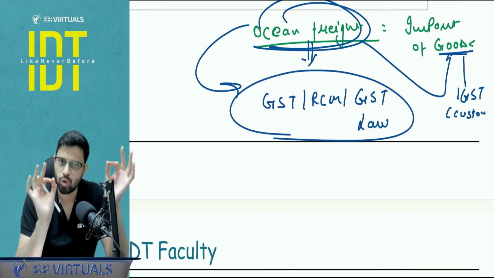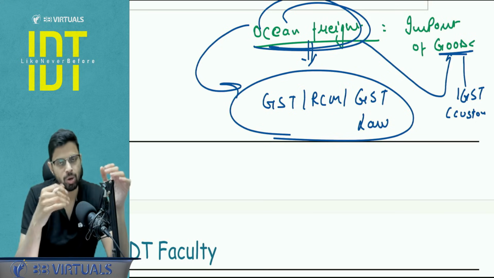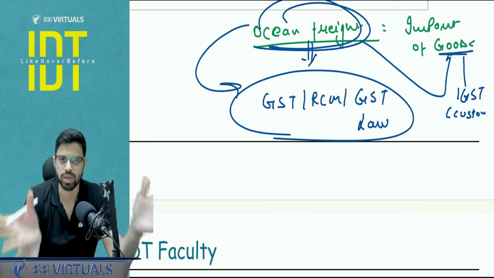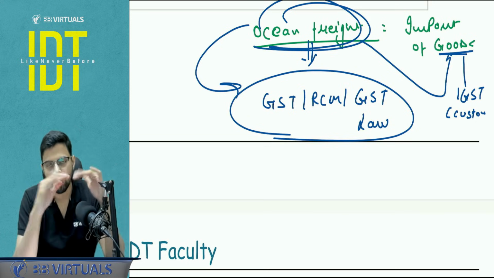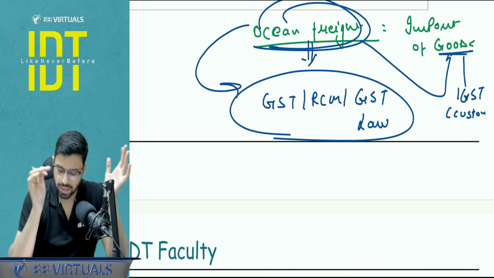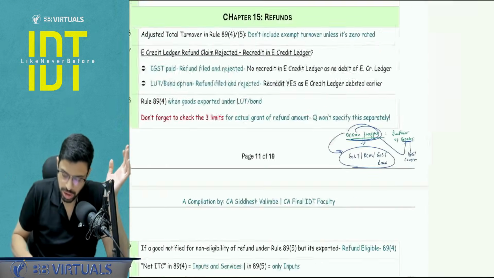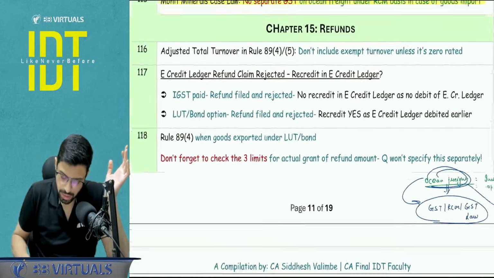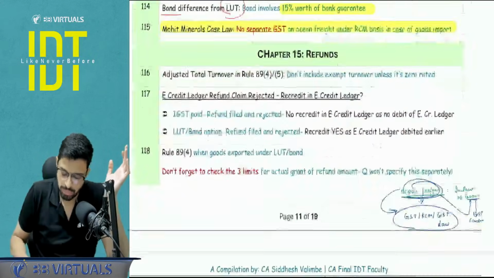For that, you have to quote this particular case law, that Mohit Minerals case law has concluded this, that there will not be again any GST implication under the GST law. Okay, this is clear, right? So this is your chapter number 14, and yes, so let's move to chapter number 15.